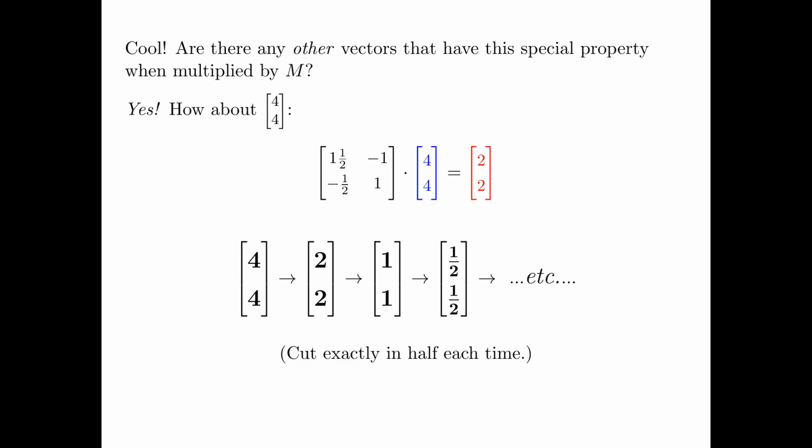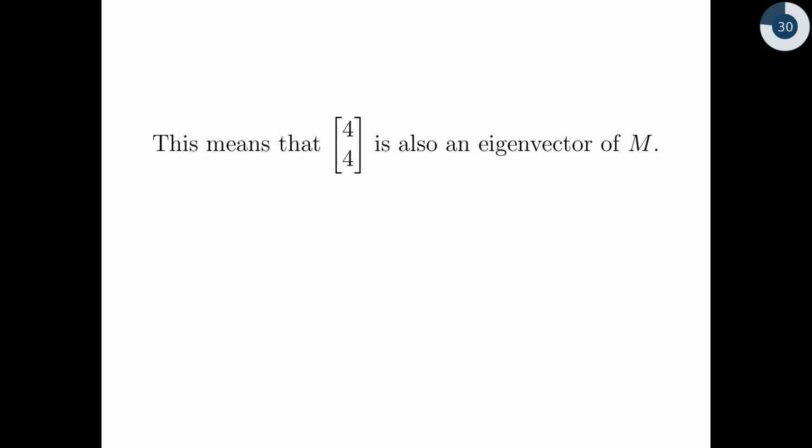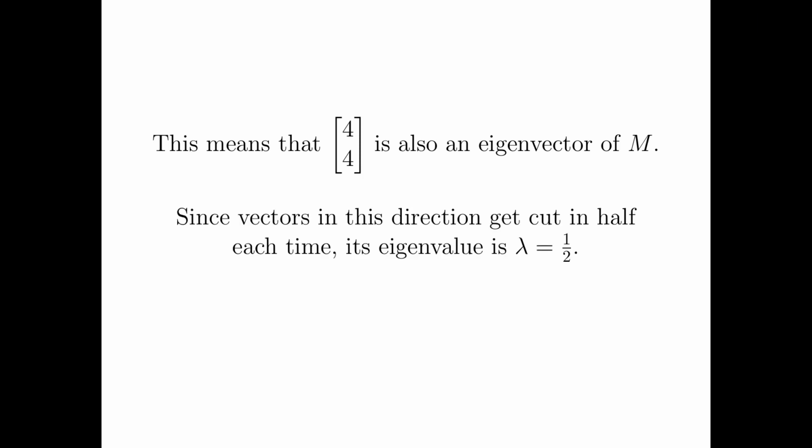So each time I multiply this matrix by some vector in the 4, 4 direction, it gets cut in half every time. Okay? And that means that 4, 4 is also an eigenvector, a different one than our -1, 1/2 one was. And its eigenvalue is 1/2. Okay, so we found one eigenvector. And by the way, eigenvector, remember, anything in that direction is an eigenvector, right? It doesn't have to be 4, 4. It can be anything, as long as the two anythings are the same. Just like -1, 1/2, right? It can be any two numbers as long as it points in the -1, 1/2 direction, right?